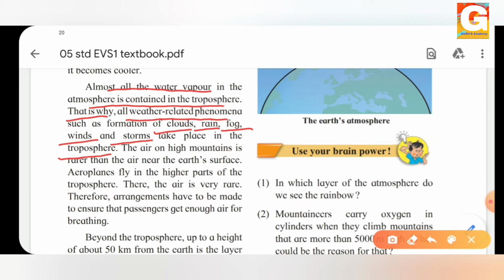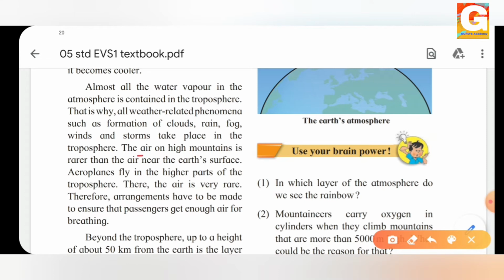You may get questions on this, such as in which layer does the formation of clouds take place, or in which sphere does rain form. So these are the small questions. That is because all the water vapor is contained in the troposphere, and that is why all the weather related phenomena take place in the troposphere.